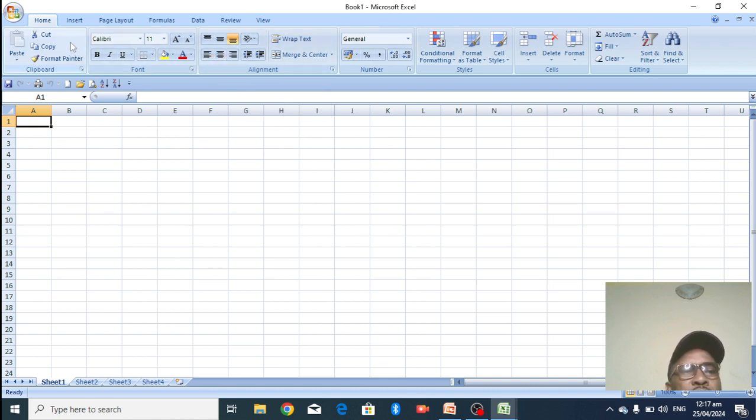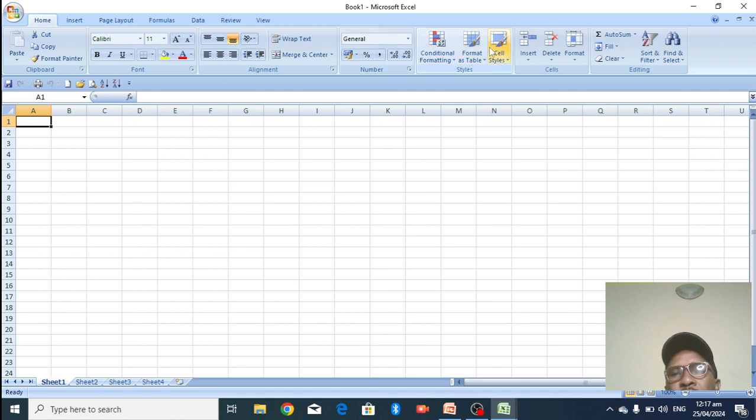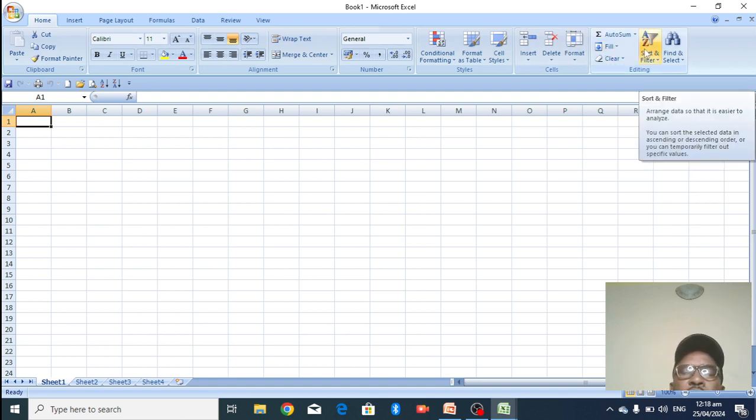The first box contains copy and formatting, the second box contains how to format text. The same thing with this one, the alignments to format text and to work on text, also wrap text and merge and center, general, conditional formatting, table, cell, and so on. We are going to look at all of these one after the other. As we go on, we are going to treat them accordingly.